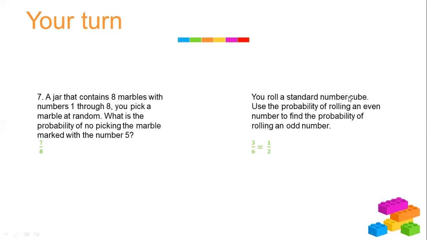You roll a standard number cube. Use the probability of rolling an even number to find the probability of rolling an odd number. On a number cube, we are going to find first the even numbers. How many even outcomes can we find on a number cube? So here we have 3 out of 6. Then how many odd numbers can we find? We can find as well 3 out of 6 odd numbers, which would give us 1/2.